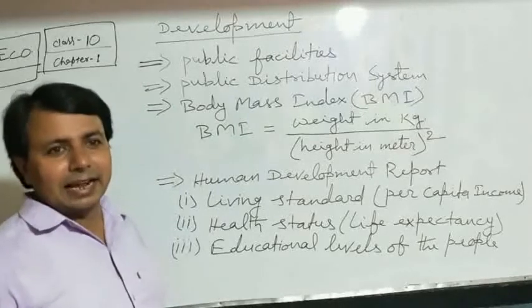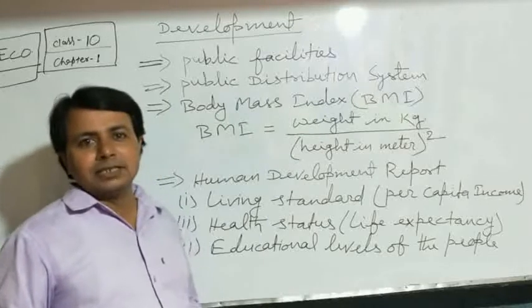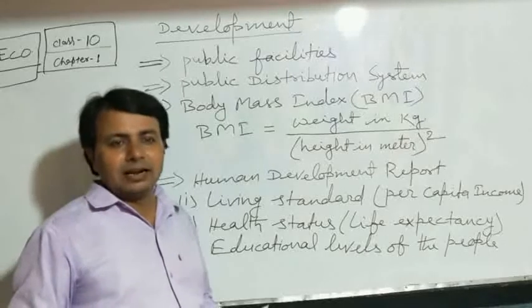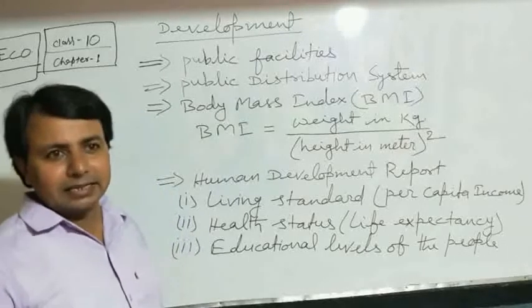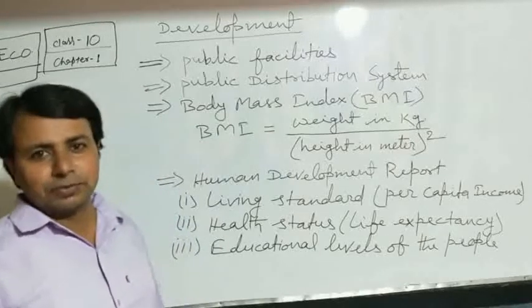If we take an example of the Tamil Nadu state, we find that about 75% of people of the Tamil Nadu state have a ration card and they get food grains or kerosene or sugar from the ration shops.